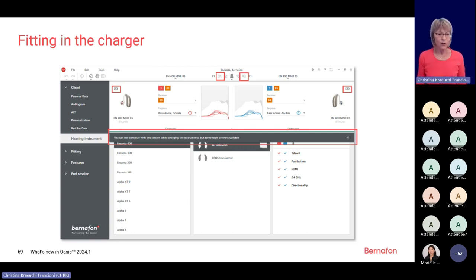So important to consider when you would like to remove the instruments from the charger, it can take up to 30 seconds for the battery state to stabilize. So you may need to wait a bit so that the instruments can be really detected. So if they do not switch on immediately, don't lose patience, give it half a minute, and then the instruments will work securely again.